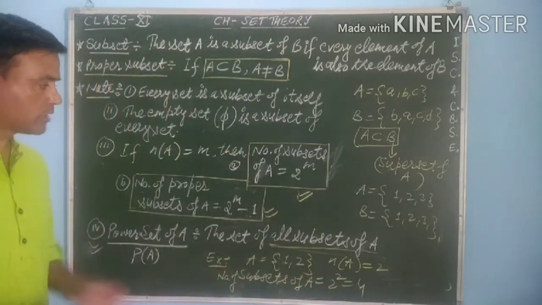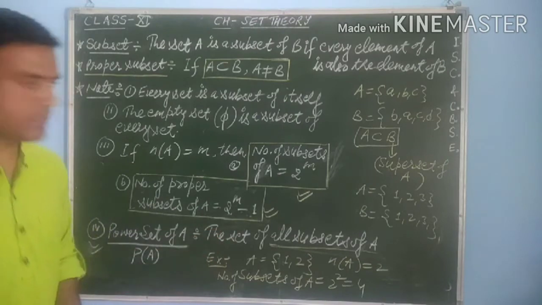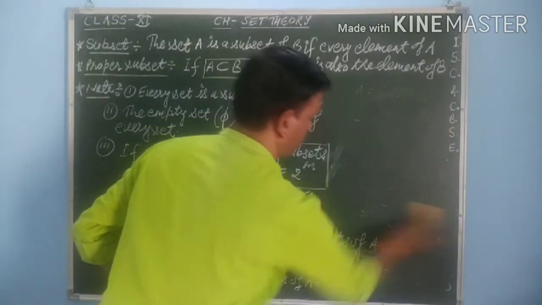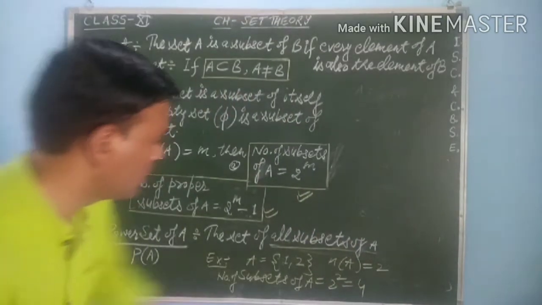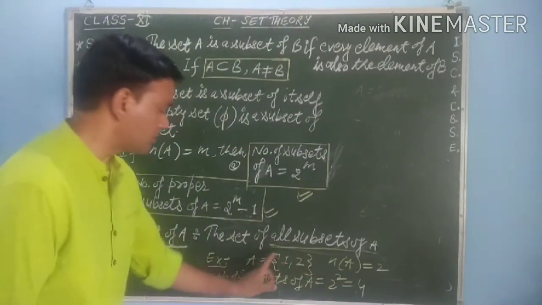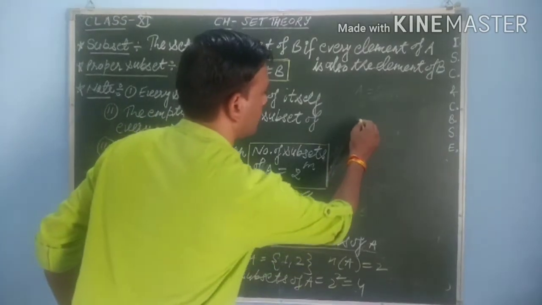And which will be those subsets? Because we have to find out the set of that. So see here, if I try to find out all the 4 subsets of this given set, I will find them one by one.